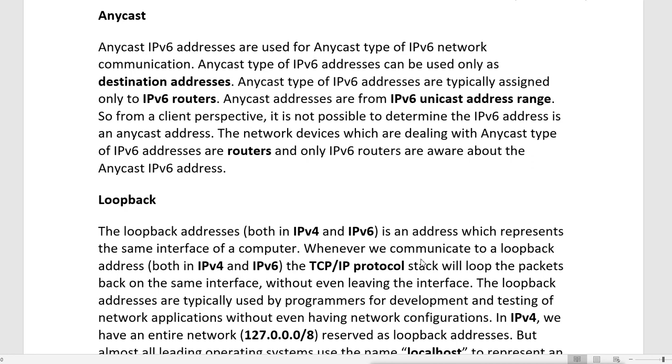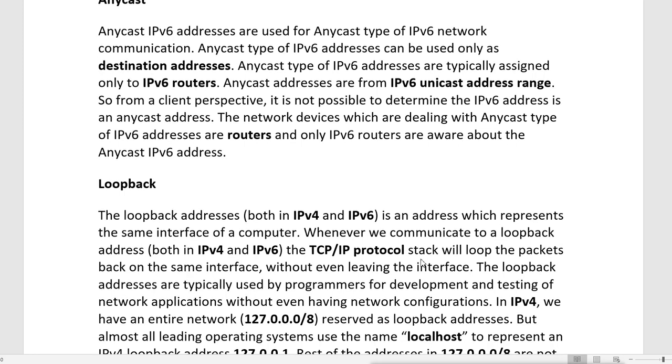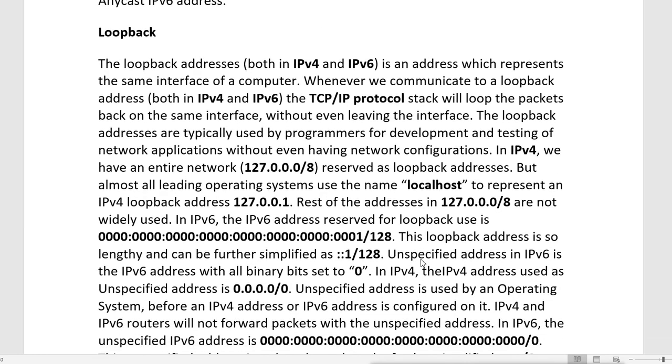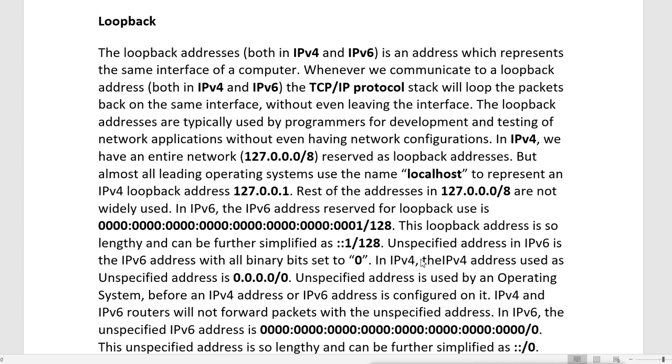Then we have loopback. Now loopback addresses, as we remember, exist in IPv4. The loopback addresses in both IPv4 and IPv6 represent the same interface of a computer.